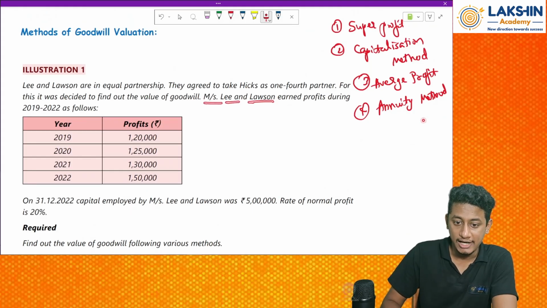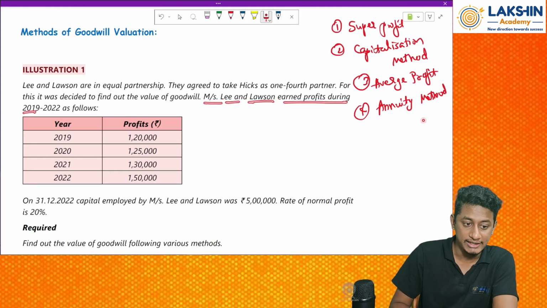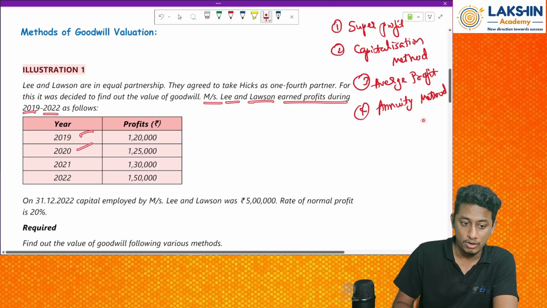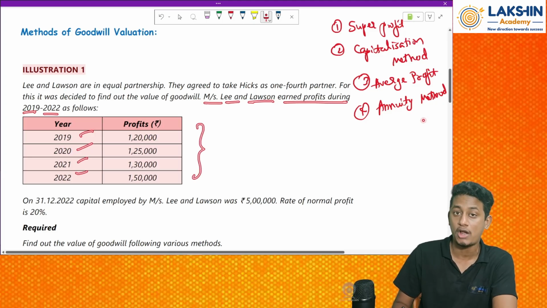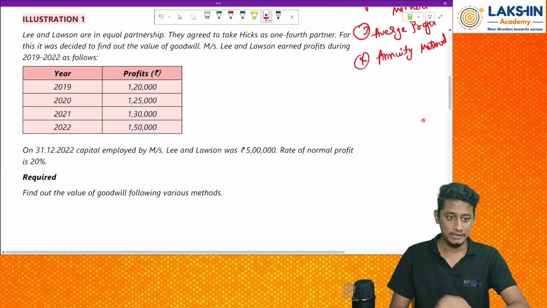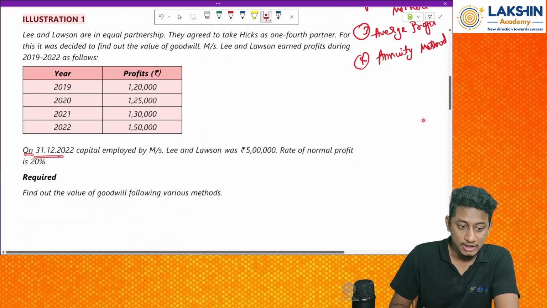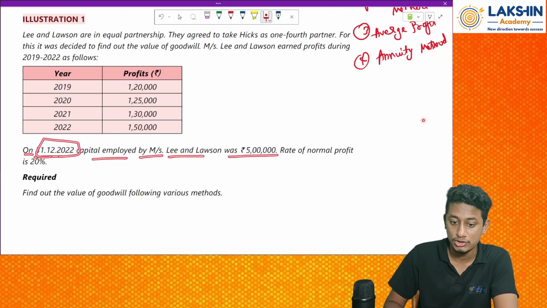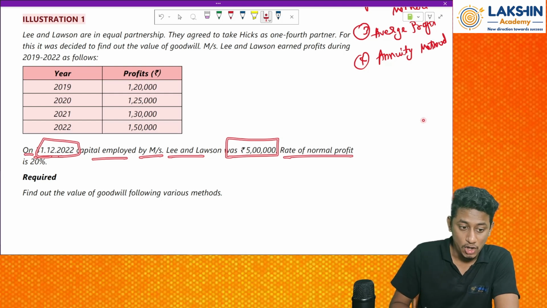Messrs. Lee and Lawson earned profits during 2019 to 2022. For all the 4 years, they have given you the profits that have been earned. Then, on 31/12/2022, the capital employed by Messrs. Lee and Lawson was rupees 5 lakh. The rate of normal profit was 20%.